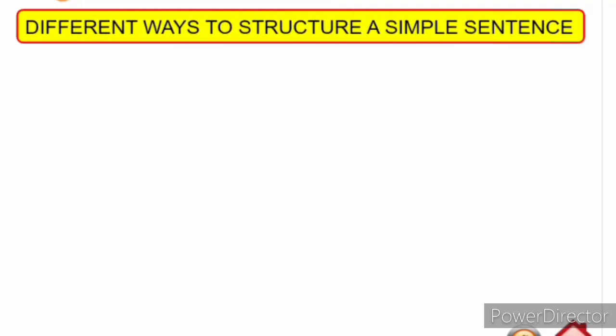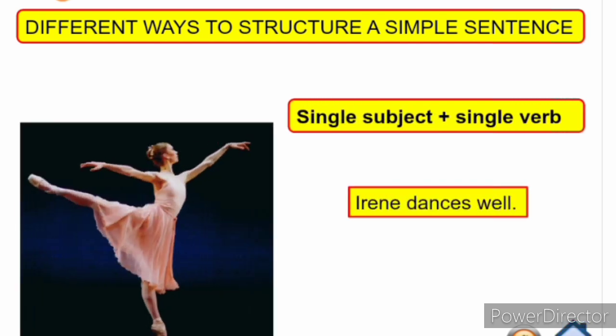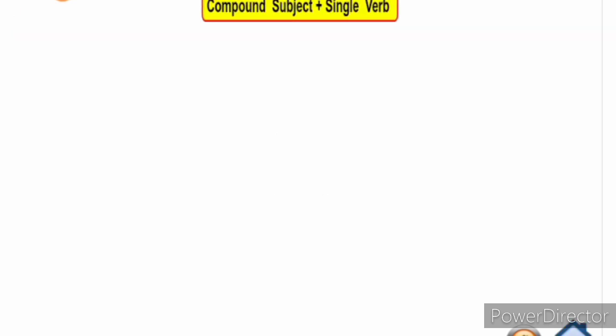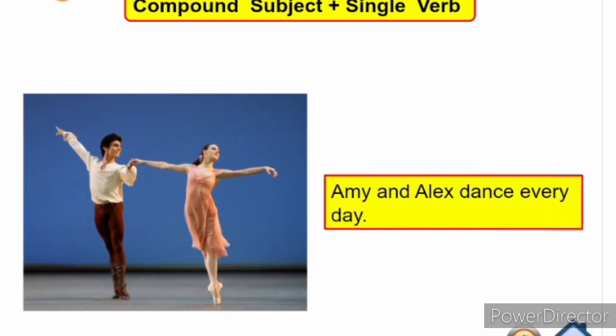Different ways to structure a simple sentence. Single subject plus single verb. Example, Irene dances well. Compound subject plus single verb. Example, Amy and Alex dance every day.